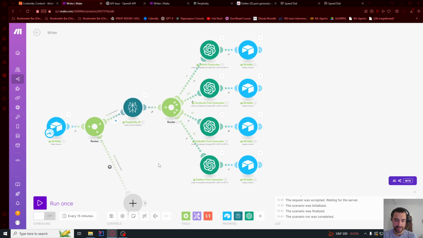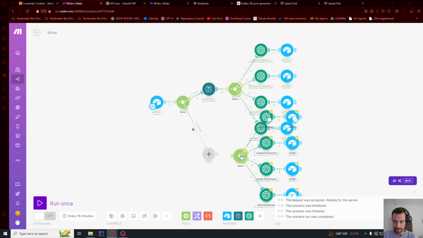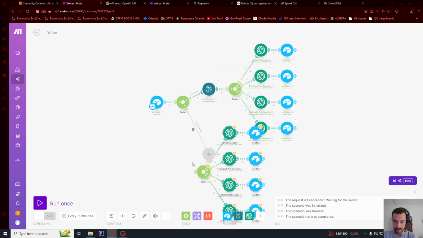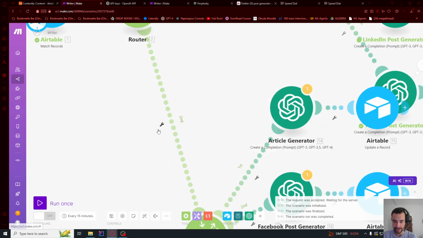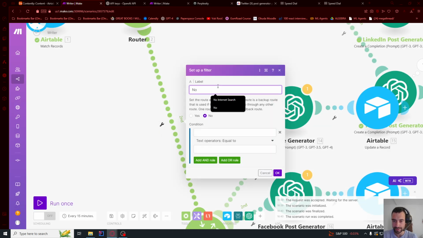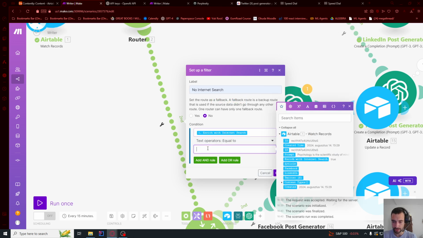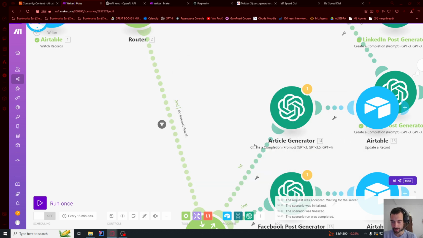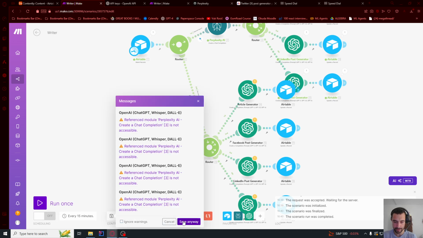And now if internet search is not enabled, let me just copy, hold shift and drag everything across all of this, and Control C, and then Control V like this. So let me move here, and let me connect this router. Actually, I think I'm gonna connect it, but now we don't have this filter here. So let me delete this module and set up a filter again here. So this is gonna be no internet search, and condition will be this: enrich with internet search equals to false, and press OK.